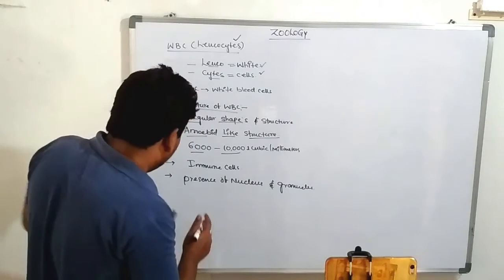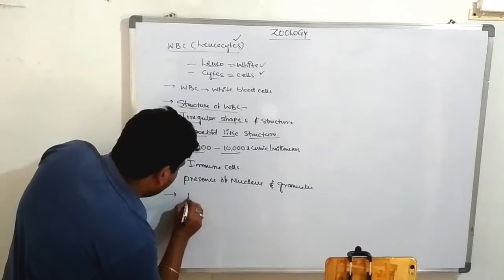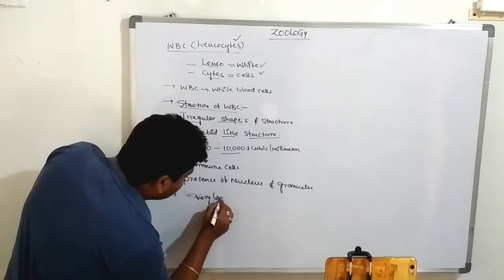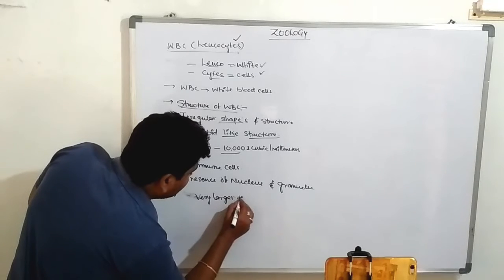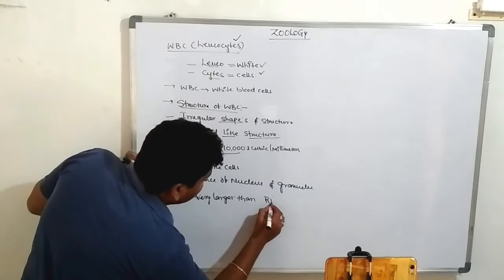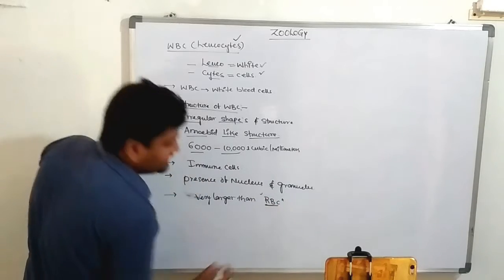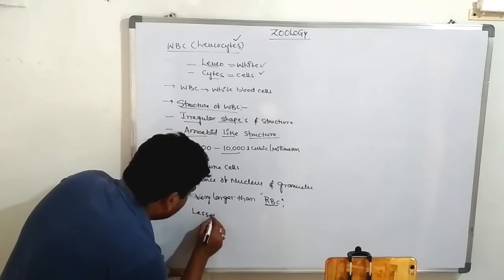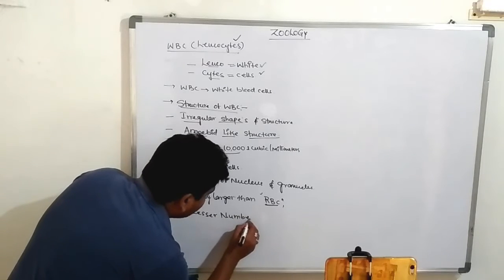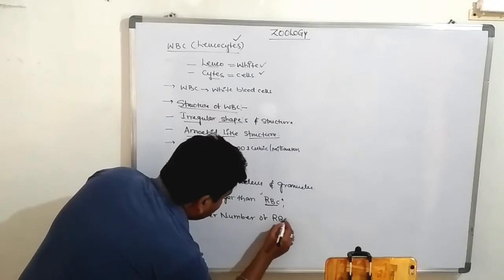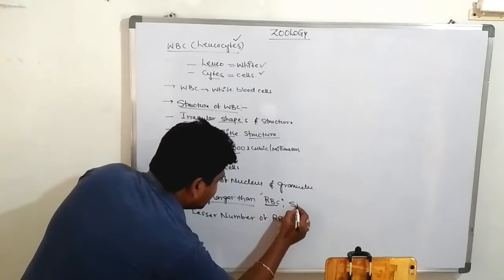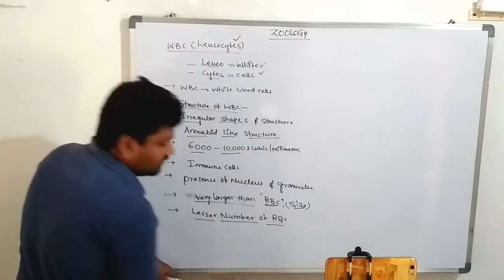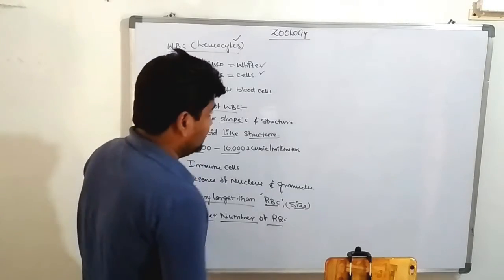And one very important point is these are very large in size. These are larger than RBC cells, but lesser in number than RBC. They are larger in size than RBC, but the volume is lesser than RBC. Are you clear? Next one.